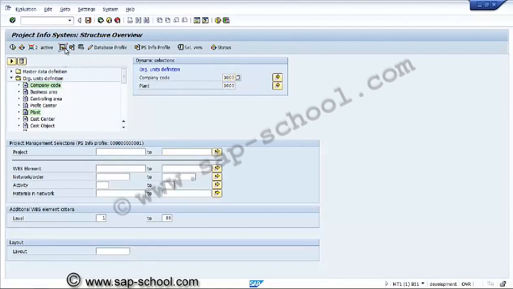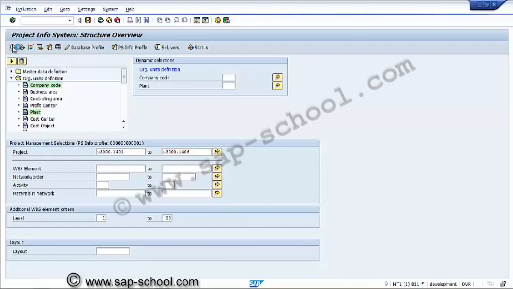These are the dynamic selections. Now here select V 1000 1401 to U 3000 1406. So we are taking collective projects together, 1 to 6. So we are asking for the information about 6 projects together.